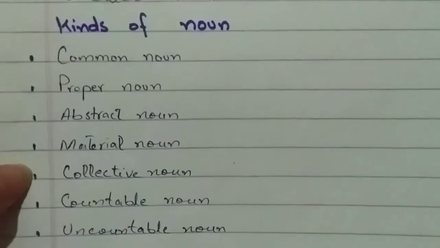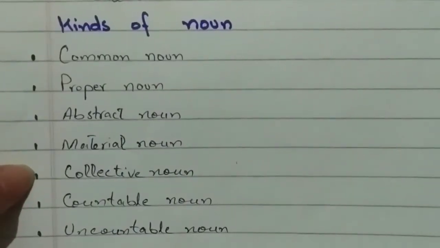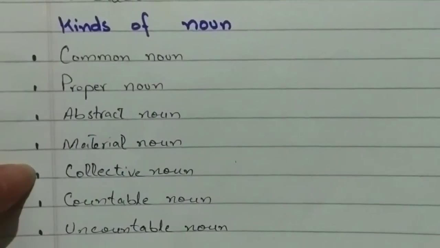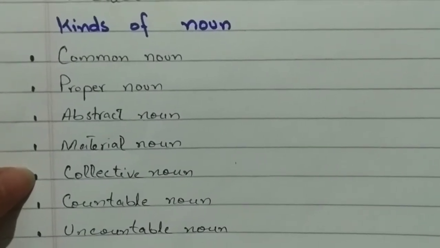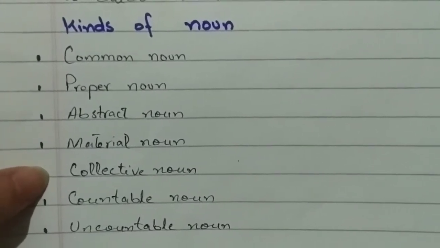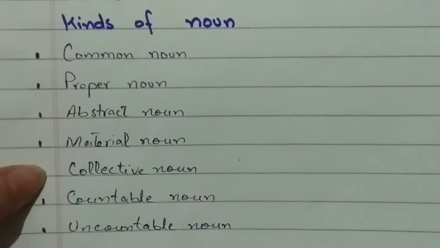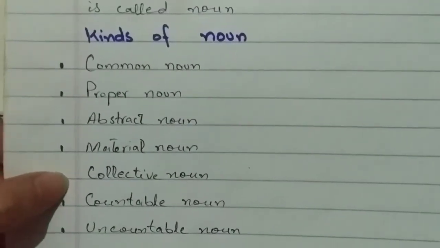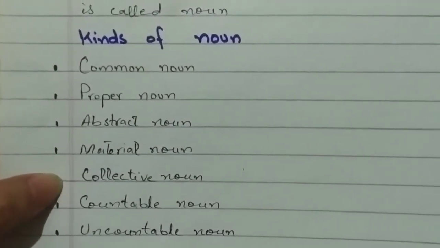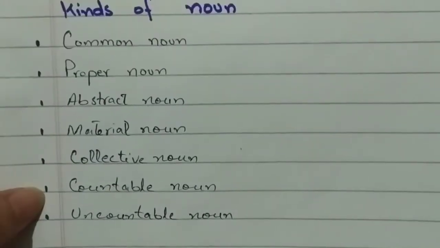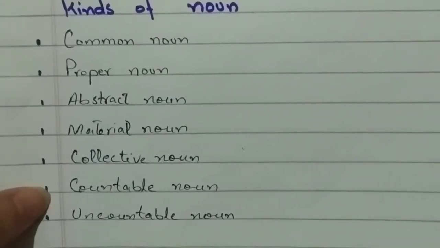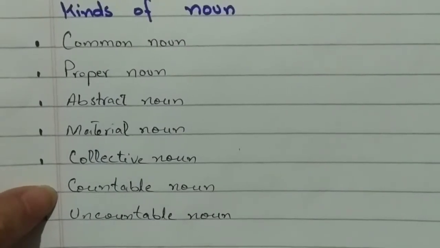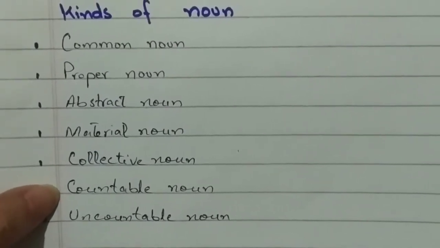And then we have collective noun. One word that we use to show the group of people is called collective noun. For example, class, army, media. These are the examples of collective noun. Then we have countable noun. The things that can be counted would be called as a countable noun.